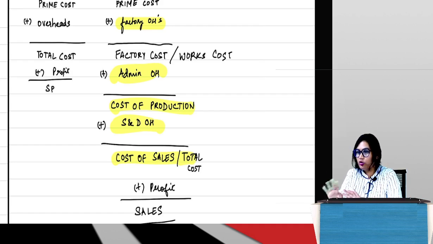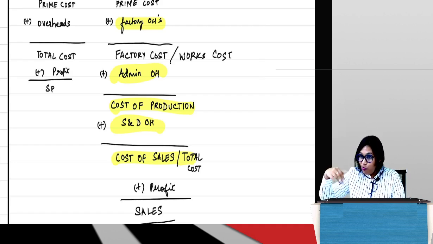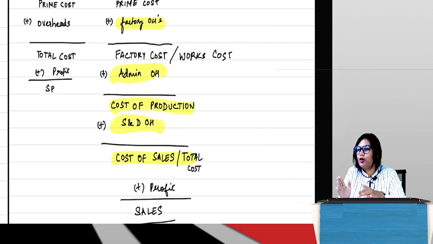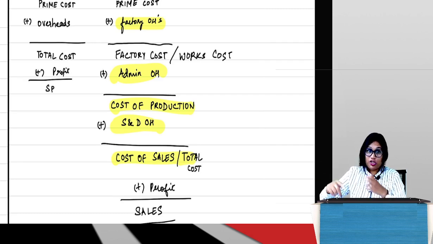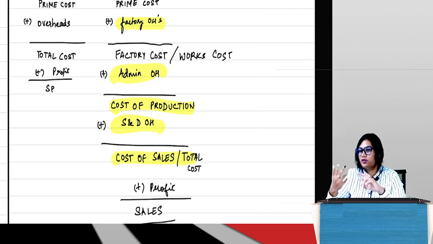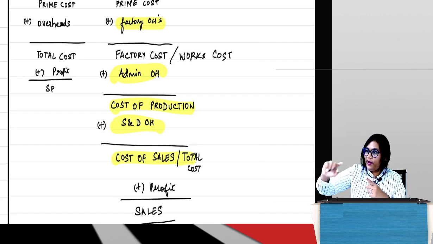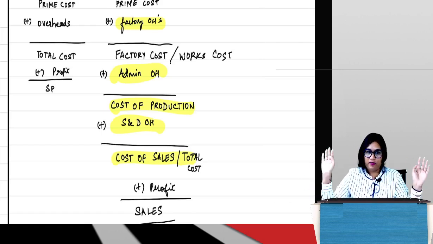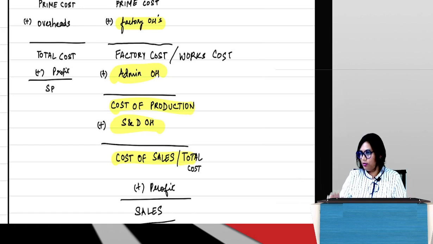From this cost sheet, you will not make out. But you will understand why I am saying this when we actually come to the main cost sheet. This is like one baby cost sheet. We have just started. This is just 10% complete right now. But in the actual cost sheet, if you mismatch between the classifications, what is AOH you put in SNDOH, what is SNDOH you put in AOH, your entire answer will be wrong. Your profit figure will be wrong, your sales figure will be wrong. Everything will be wrong.